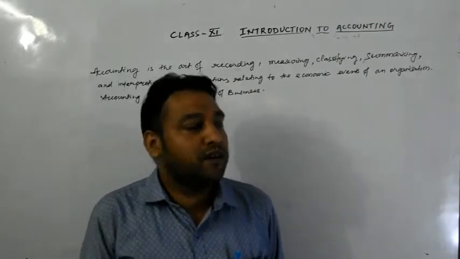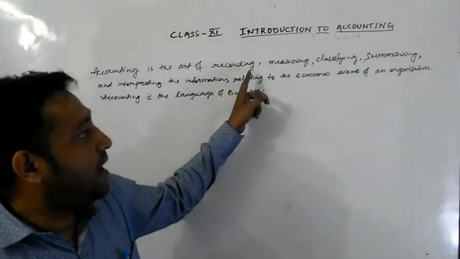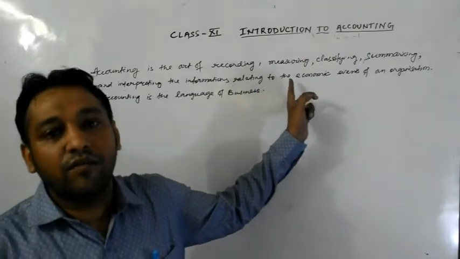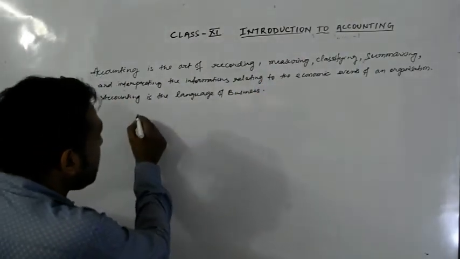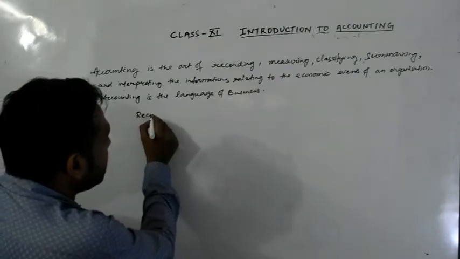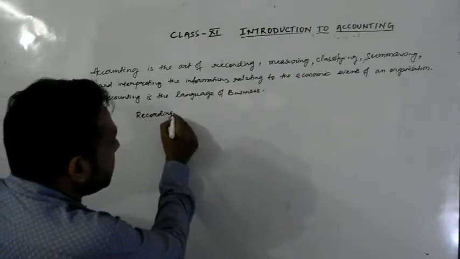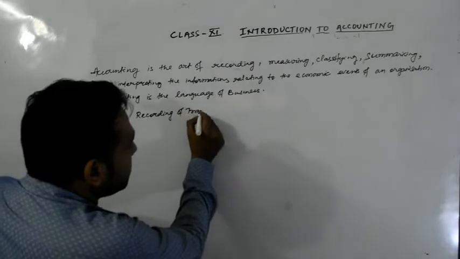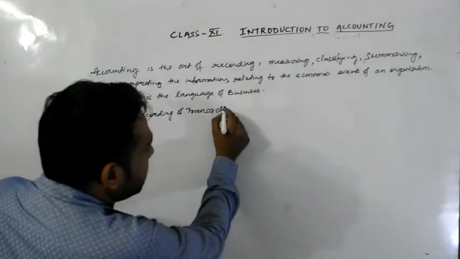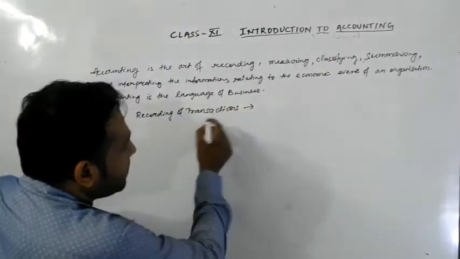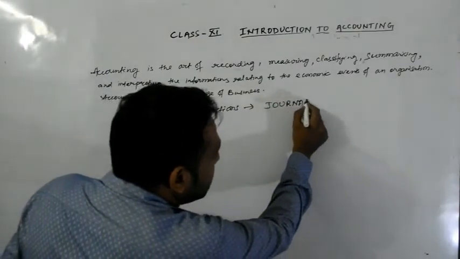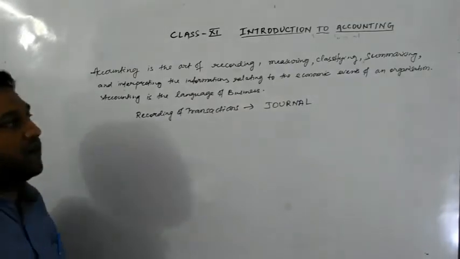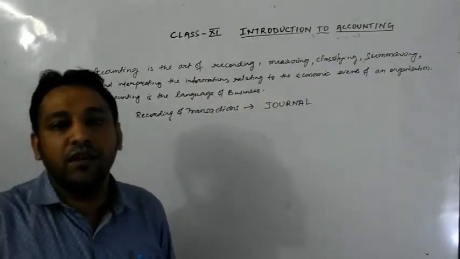जनरली अकाउंटिंग का डेफिनेशन जैसे यहाँ लिखा हुआ है, accounting is the art of recording of transactions. ठीक है। And remember, art of recording, recording of transactions जिसमें हम अकाउंट में रिकॉर्ड करते हैं. Recording of transactions is otherwise known as your journal. अकाउंट्स में हम उसको journal बोलते हैं.